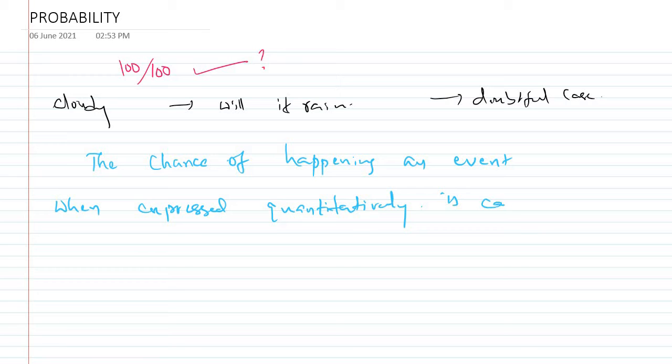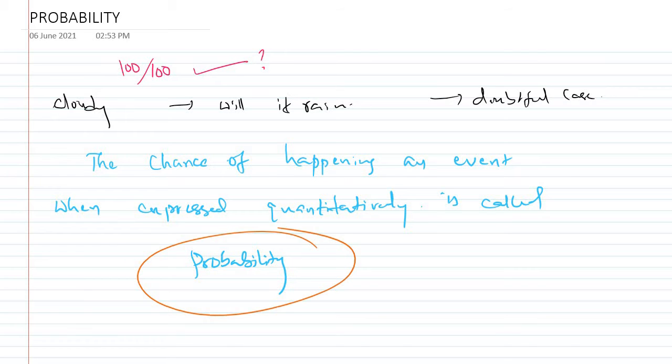Is called probability. So the chance of happening an event when expressed quantitatively is called probability. Suppose if you toss a coin, getting heads. So the probability of getting head, as we know, there is a chance to get 50%, right? Quantitatively it is 1 by 2. So this is about probability.